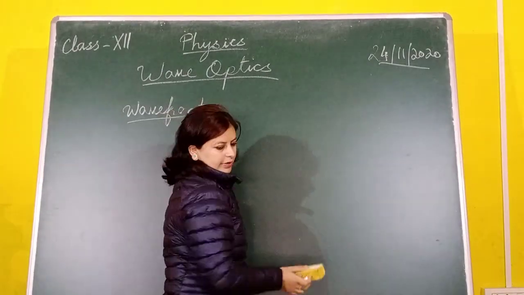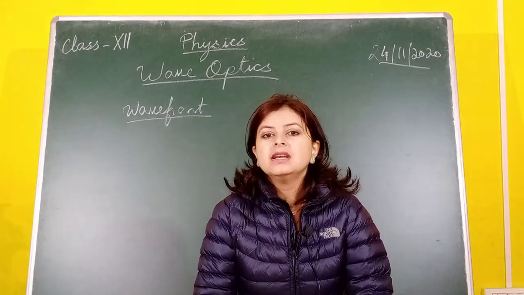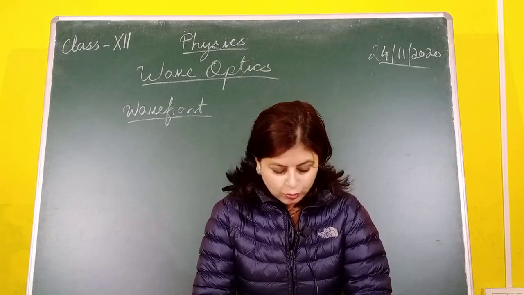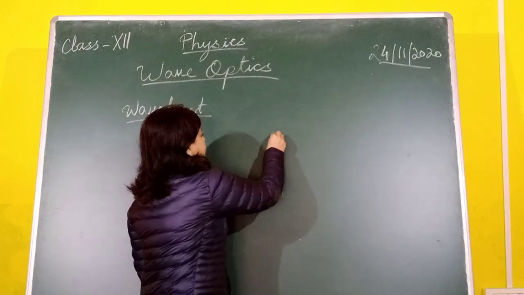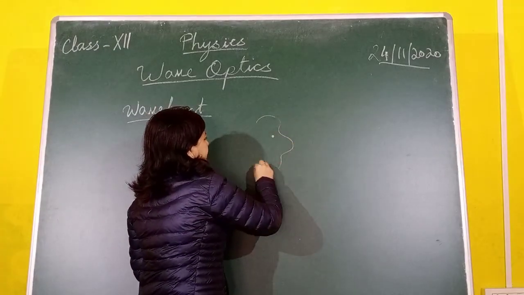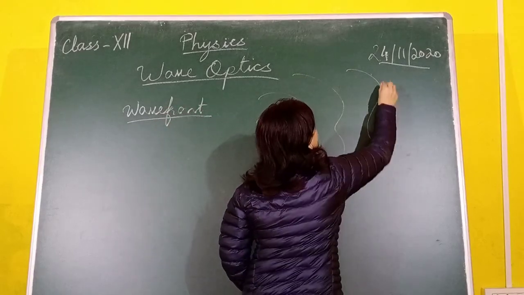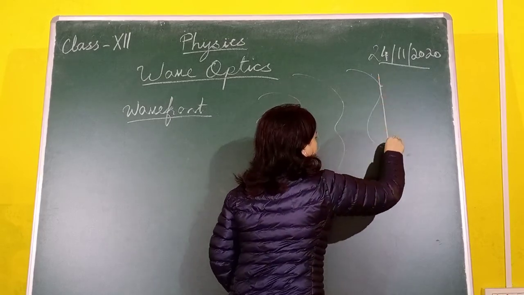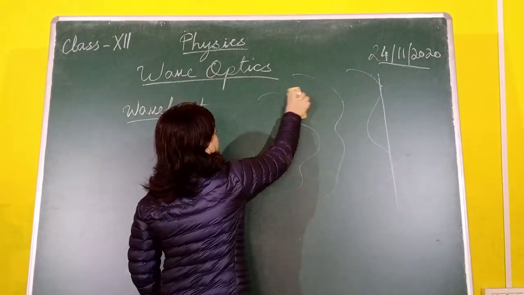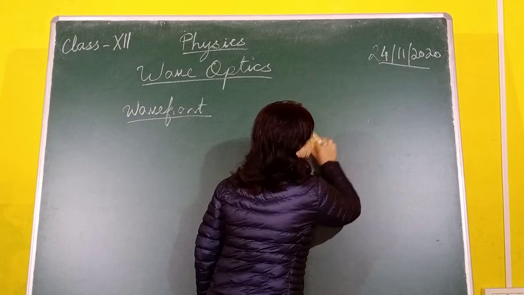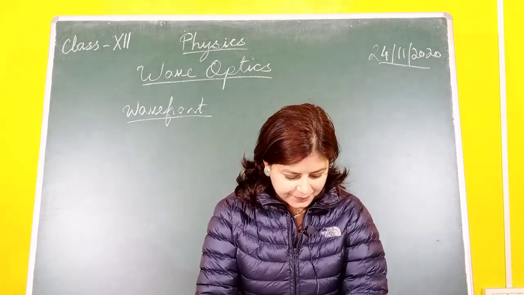Likewise we have the third type of wavefront, that is a plane wavefront. A plane wavefront is not specific to a particular type of source. It is seen only when the source of light is at a very large distance. Suppose you have a point source, the wave will be radiated like this. When you go very far, and you draw the locus of the particles vibrating at the same phase, you will get a wavefront that is plane. Likewise for a linear source of light also, at a very far distance, you will get a plane wavefront. So that is all about wavefront.